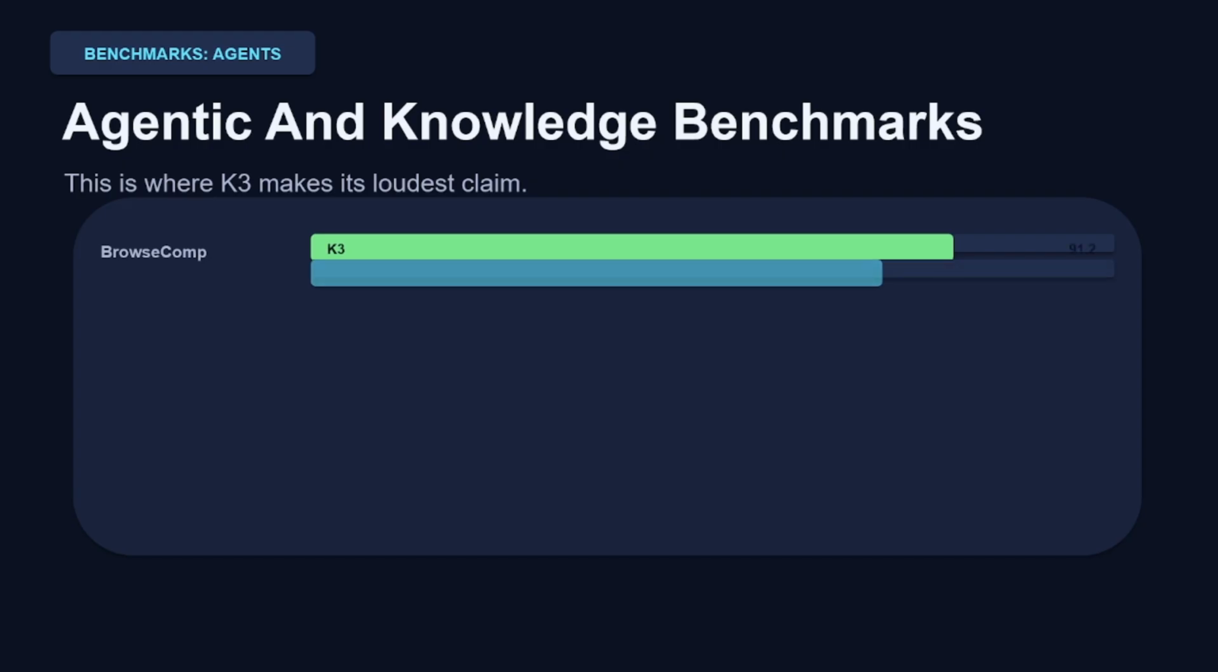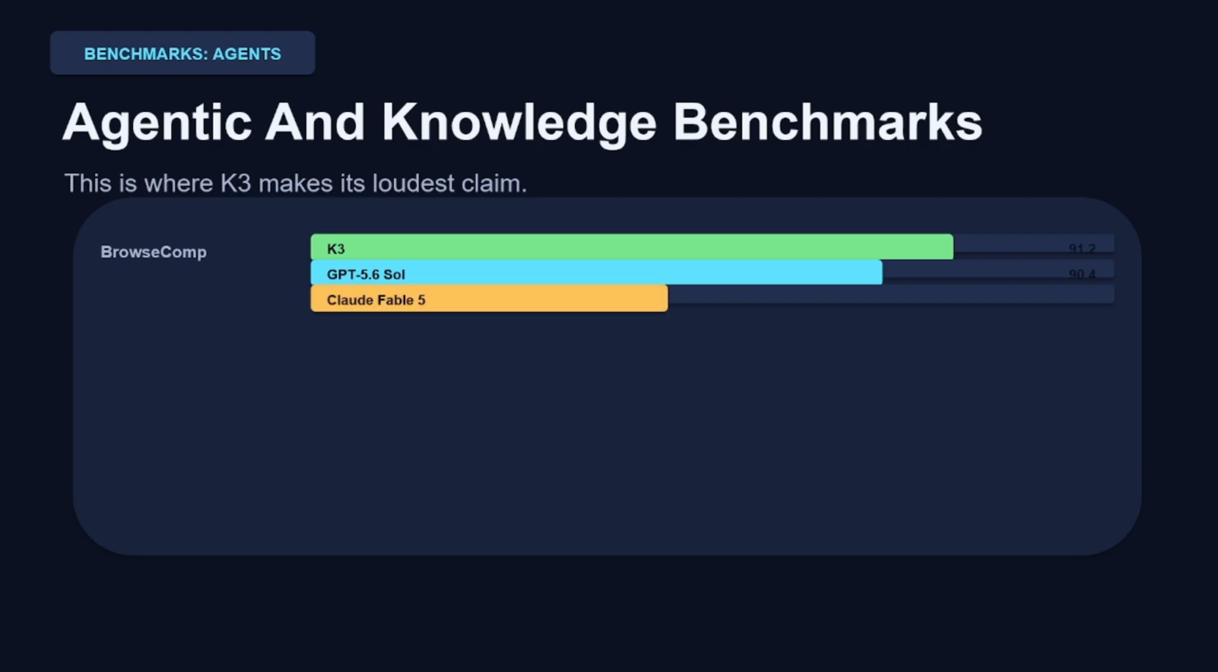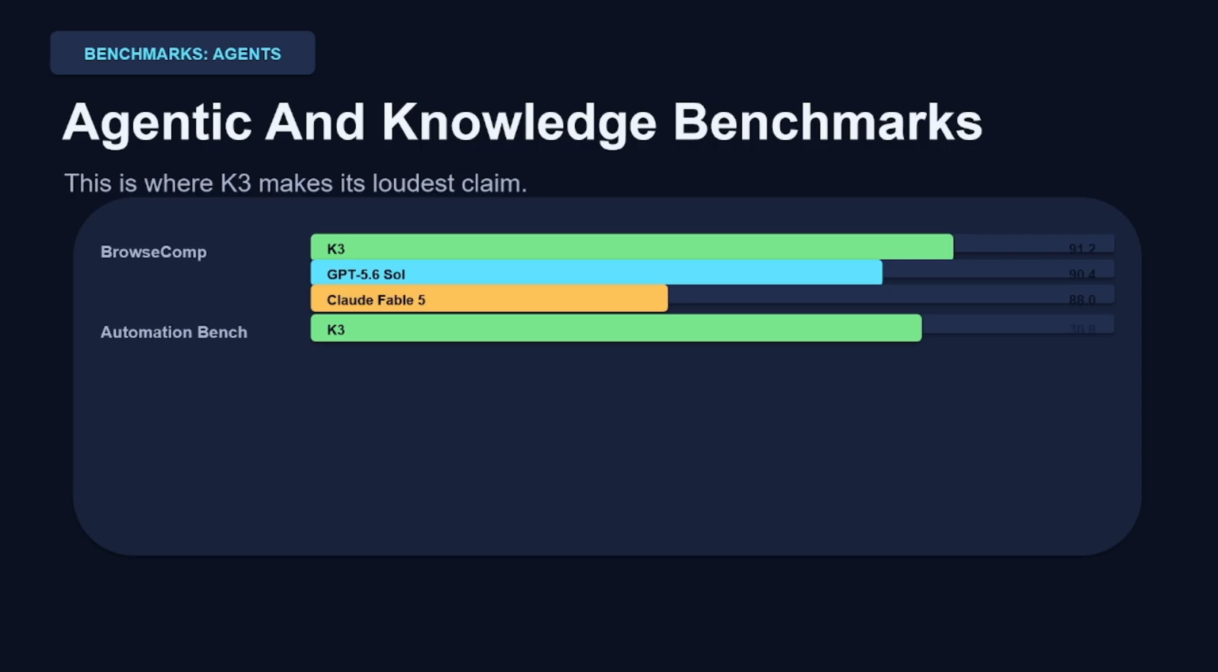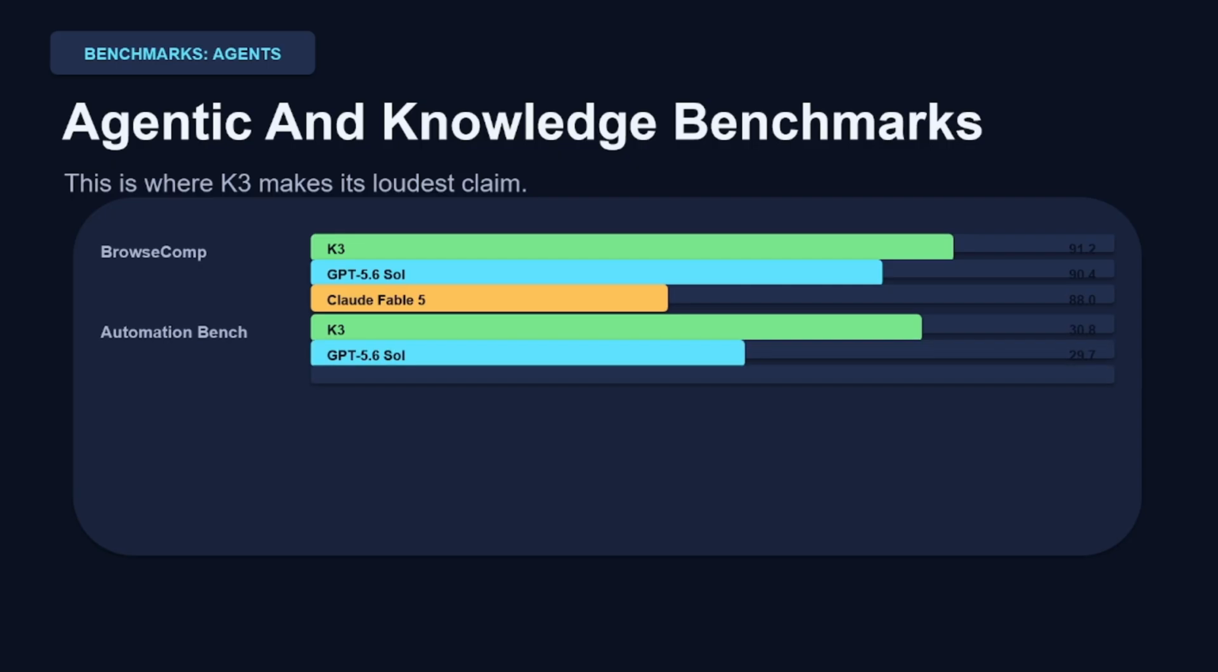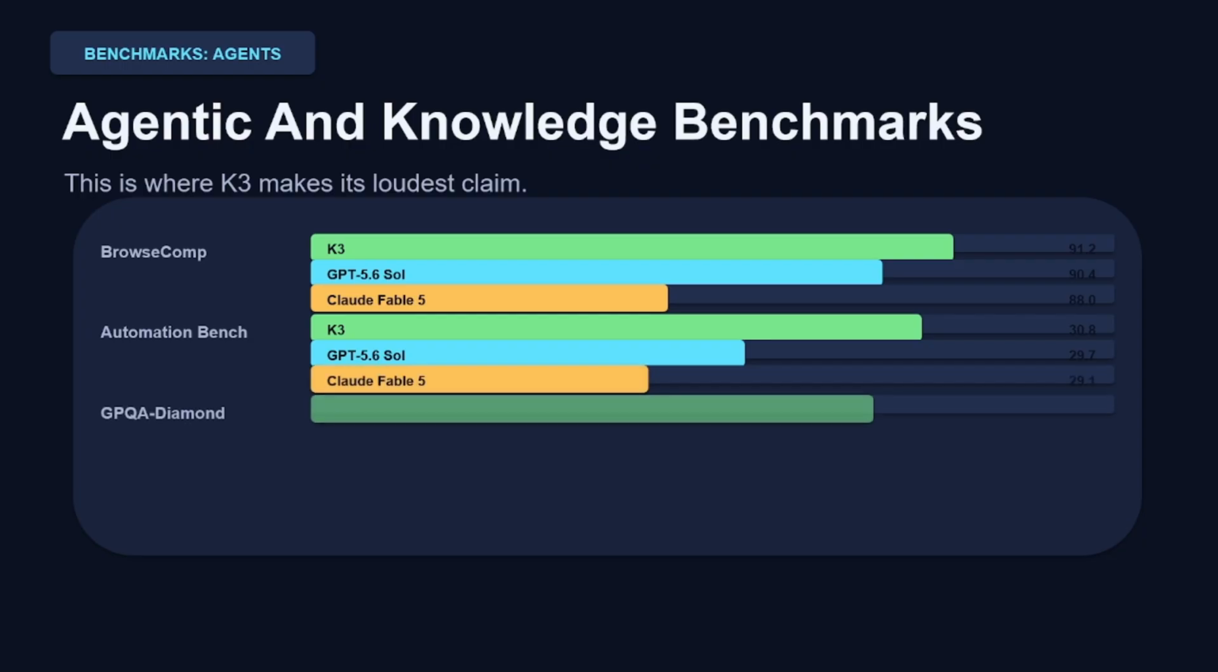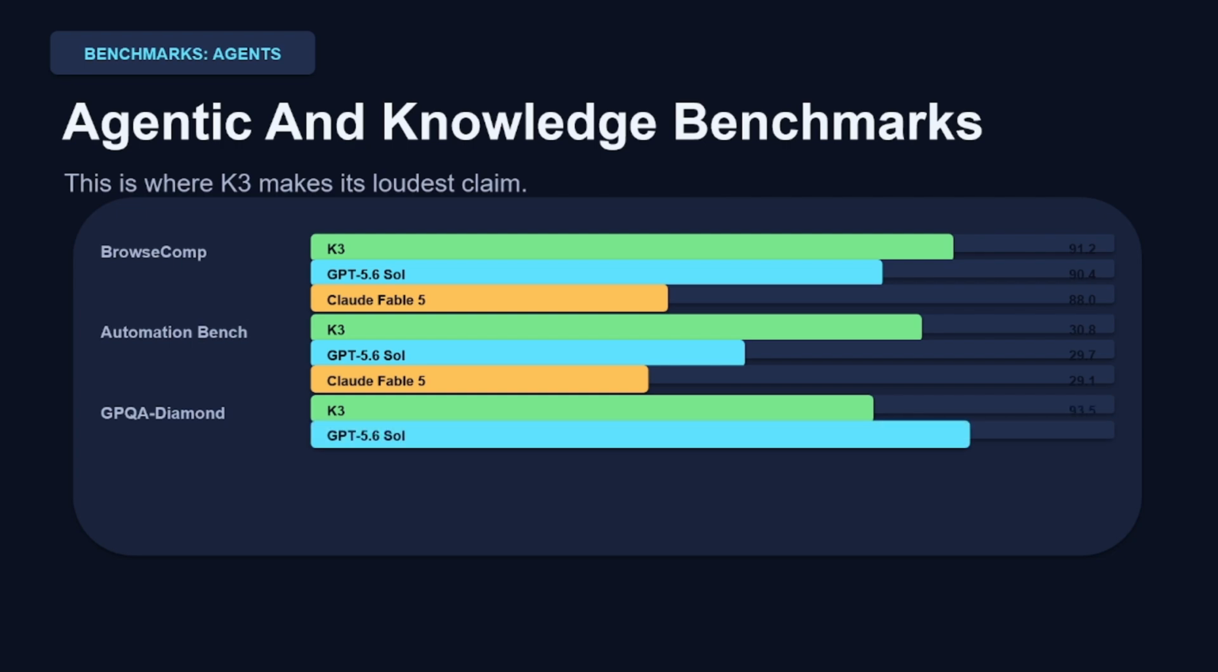On BrowseComp, it leads at 91.2, ahead of both GPT 5.6 Sol and Claude Fable 5. On Automation Bench, it's on top again at 30.8. But on GPQA Diamond, the hard reasoning benchmark, GPT 5.6 Sol still leads at 94.1, with K3 close behind at 93.5. So K3 is leading on agent style tasks, while GPT still holds the edge on part of hard reasoning.